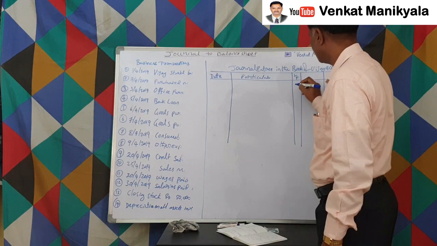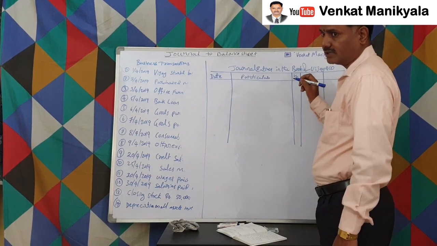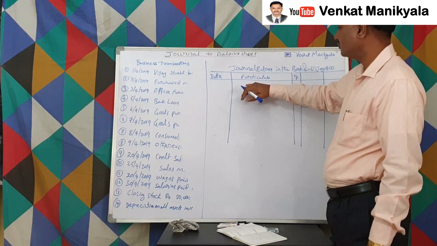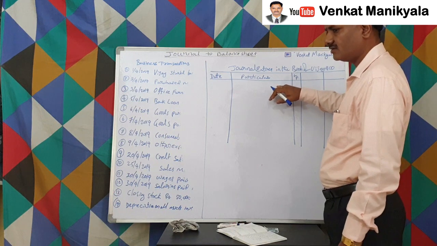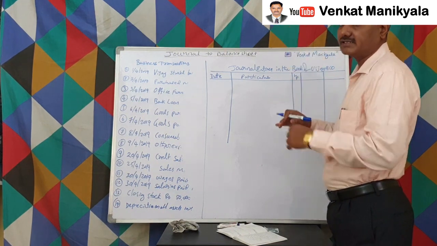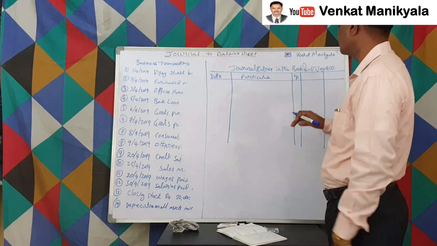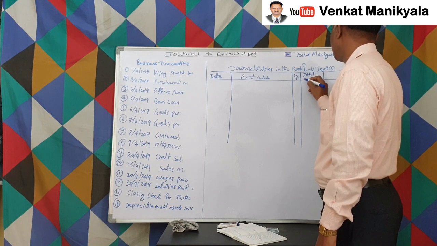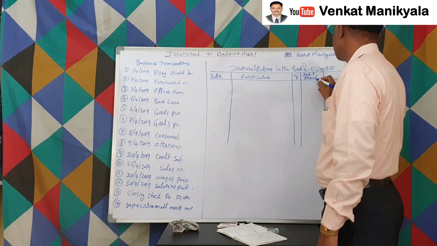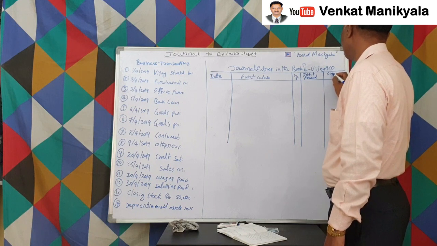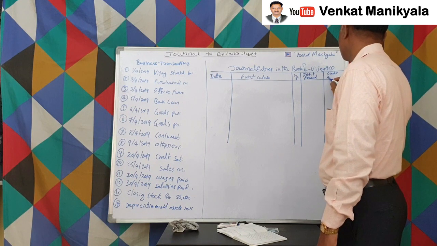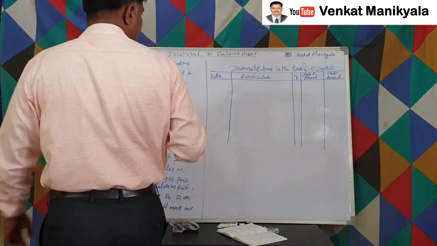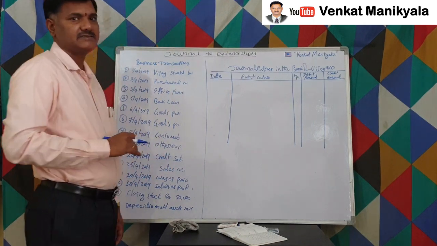What is in the ledger folio? LF, ledger folio. Ledger folio means some accounts we write here. That account we record again. This account we post to ledger. That page number of ledger goes in the ledger folio. This one is the debit amount. This column is the credit amount, right? This is the pro forma of general entries, right?